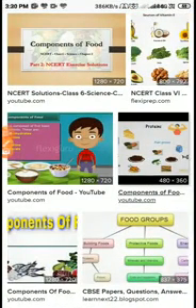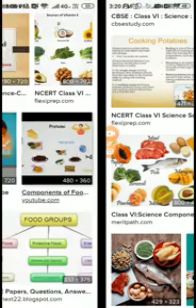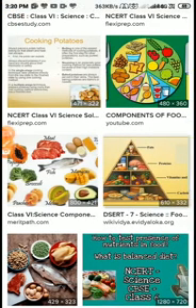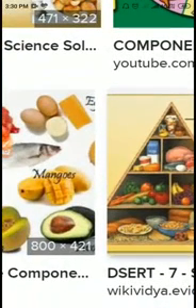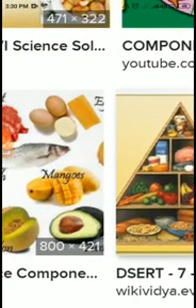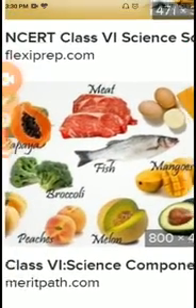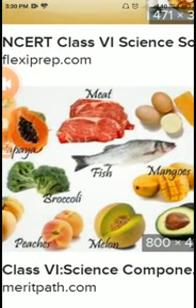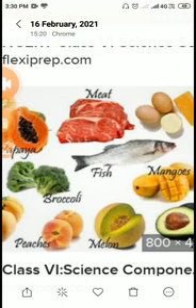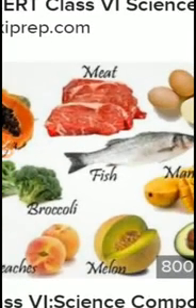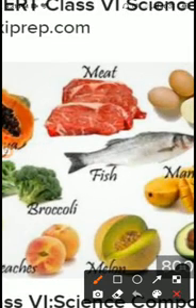Come to the next visual. These are the food groups, components of food, different foods. So you have to eat as per your choice. This is the next visual again, by which you can learn. See this, this is the food item which you should mark with the pointer.